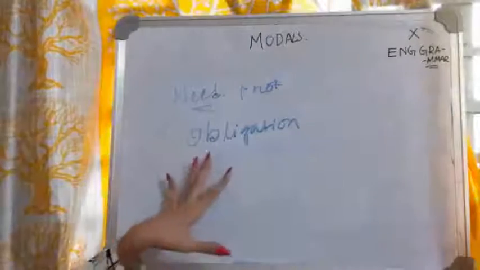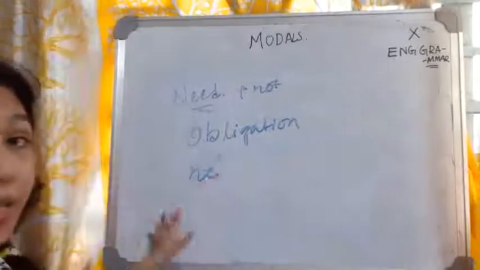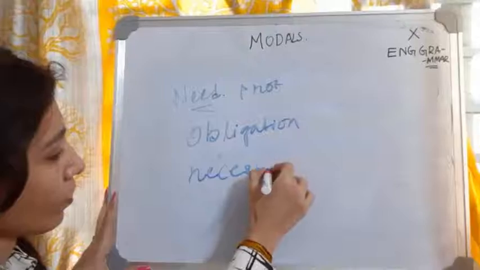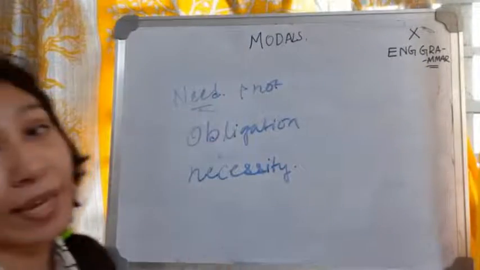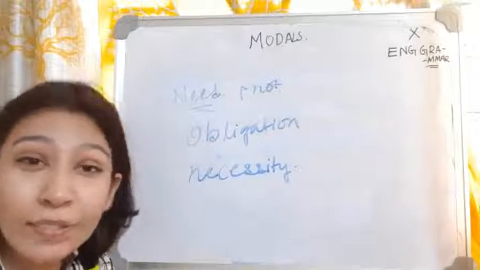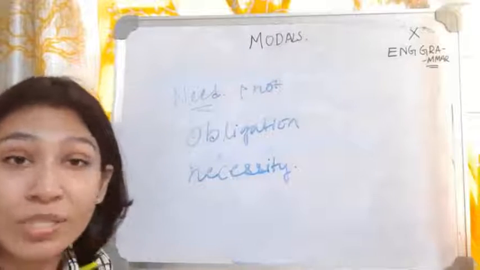After obligation, there is also necessity. Like: I need to pass my exam so desperately.